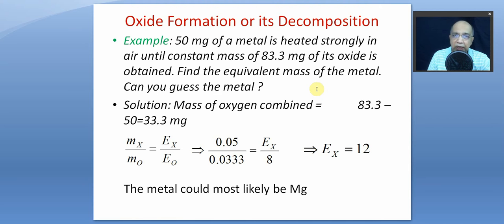So once the mass change is stopped, then the reaction is over. All metal is now metal oxide. 83.3 milligram of its oxide. Find the equivalent mass of the metal. Can you guess the metal?